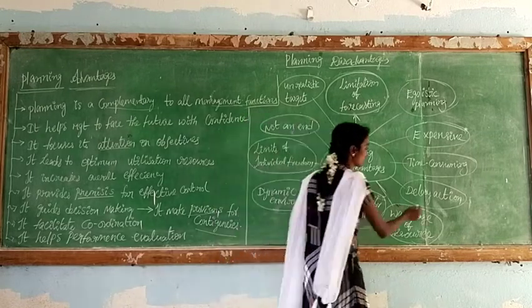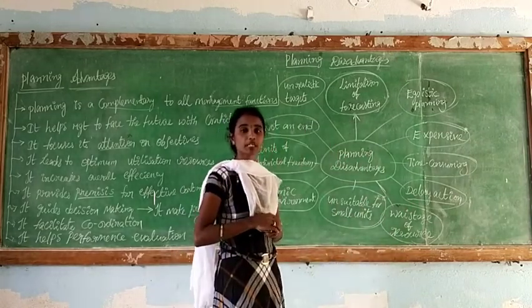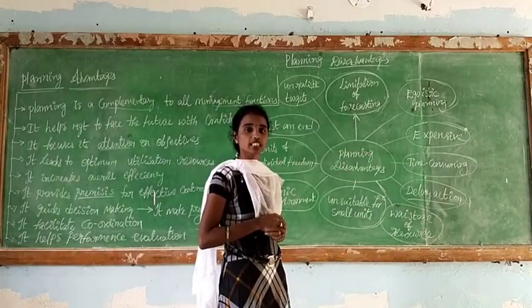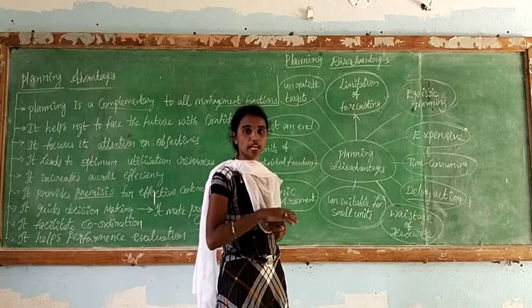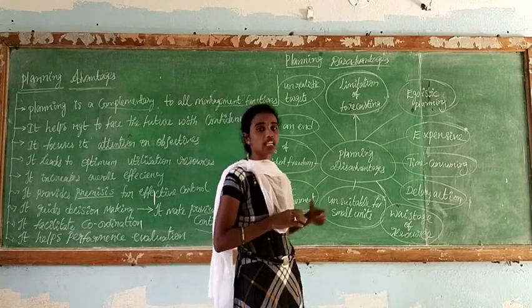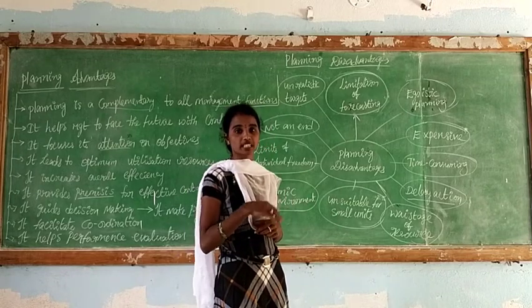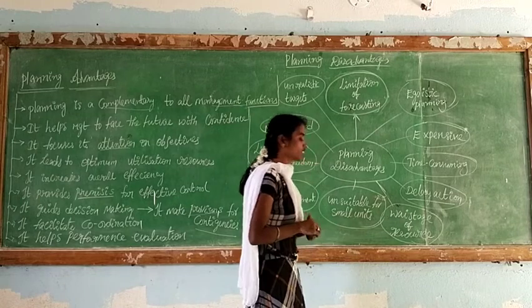And the next point is the delay of action. Every plan we think of beforehand, so at that time we can choose among alternative plans. When we have alternative plans, our minds think: plan A, plan B, plan C. We have so many plans, so it may take a delay of action to take a better decision to select among all the plans.